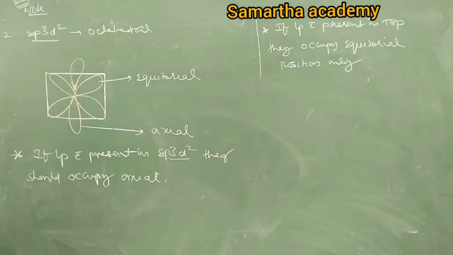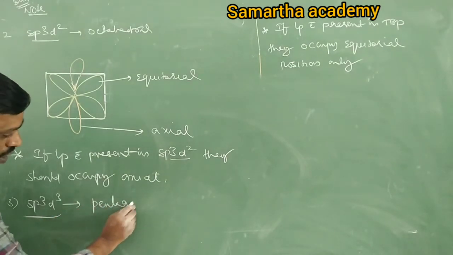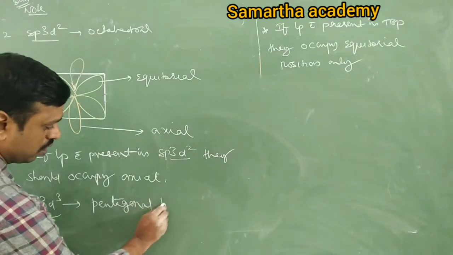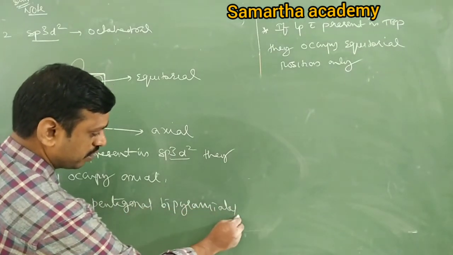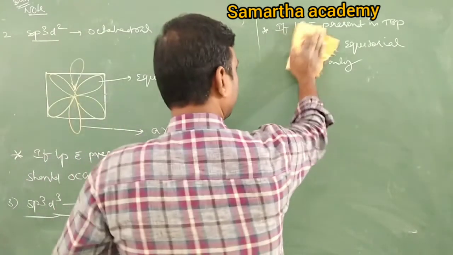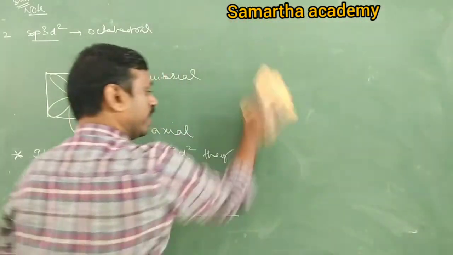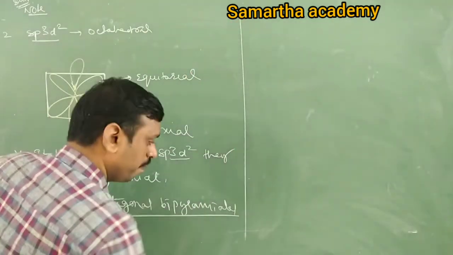Okay. Next, the third one is sp3d3. sp3d3 is pentagonal bipyramidal, right? In pentagonal bipyramidal, 5 orbitals are placed in the 5 corners of the pentagon.